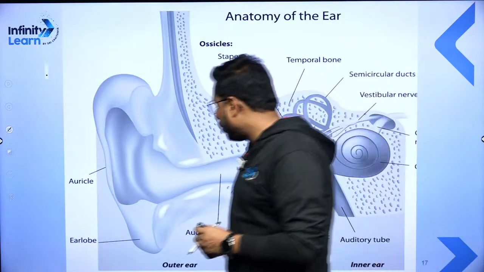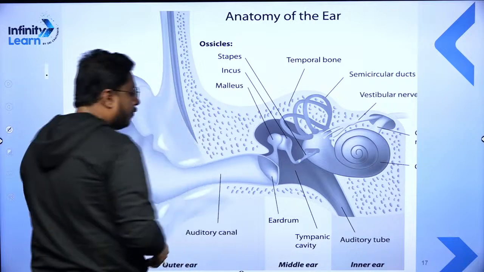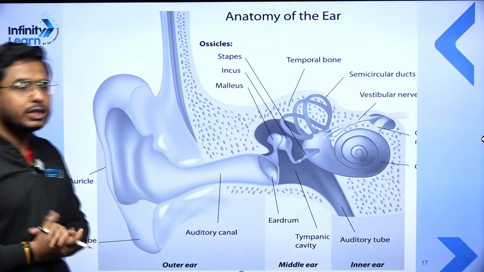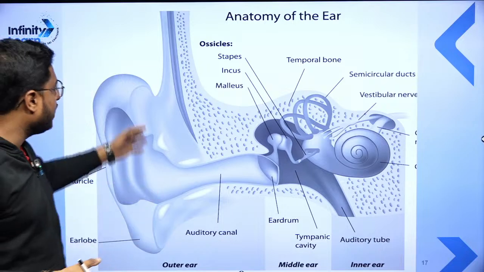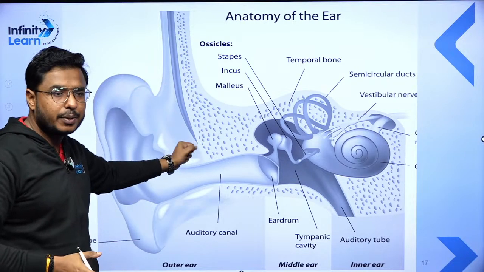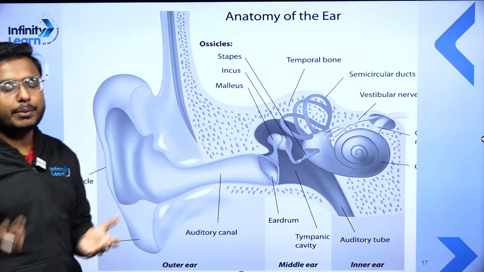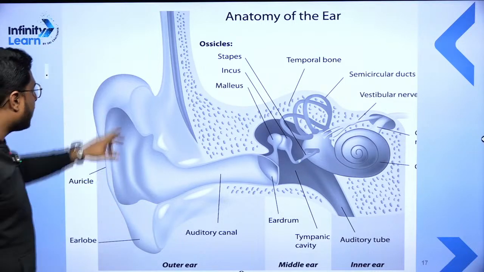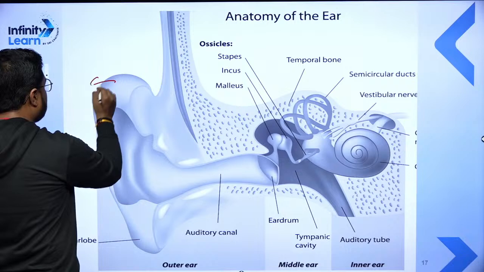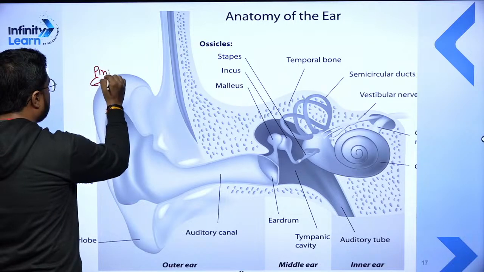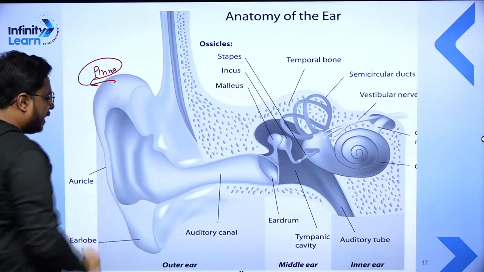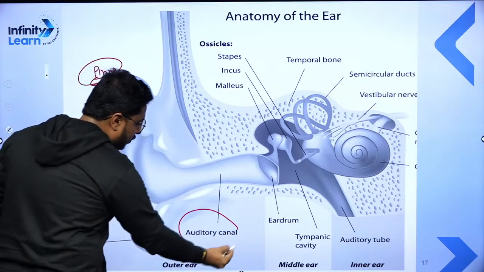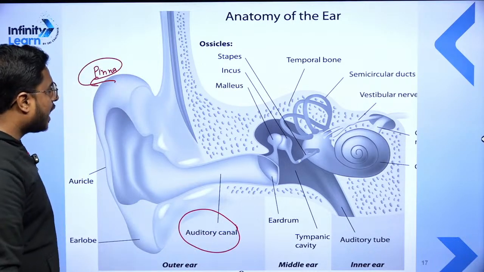So talking about this particular diagram, which is very, very important. In the exam, this question can come for 4 marks, or 3 marks, and objective questions for 1 mark can also be made from here. Okay, so talking about this outer part, this is also known as the pinna, right? And this is the canal which is known as the auditory canal.